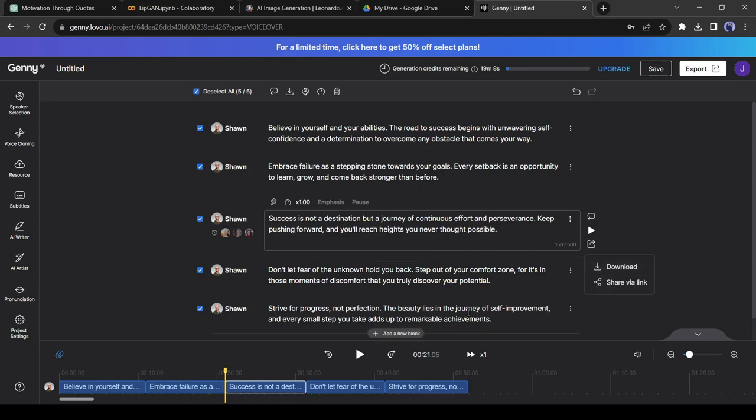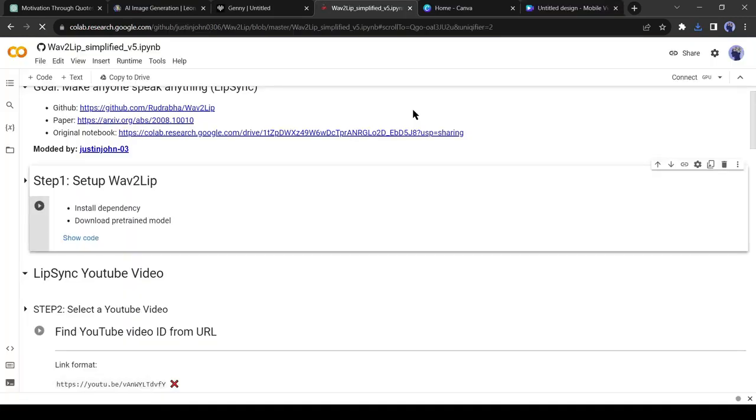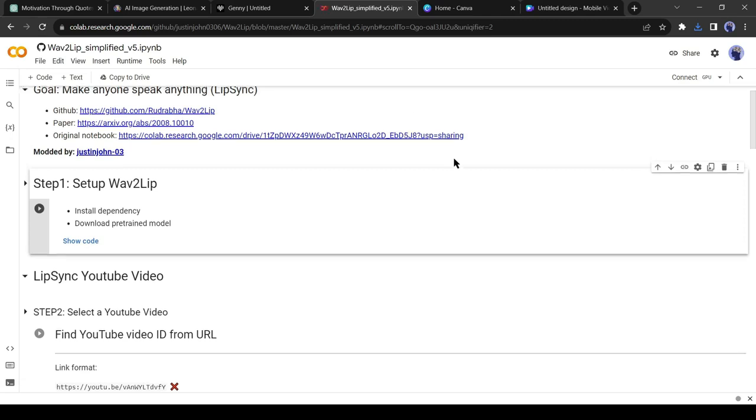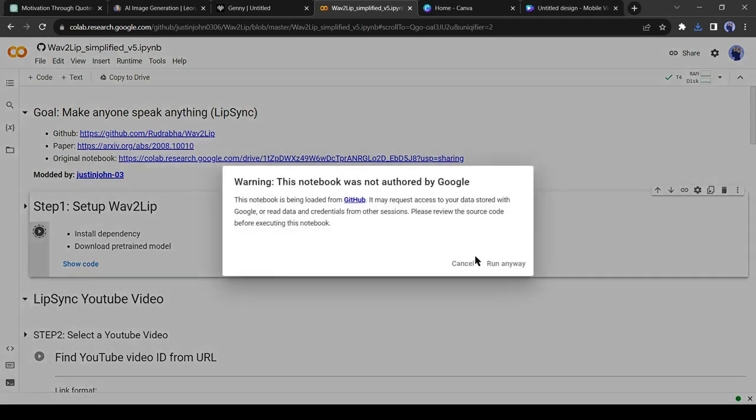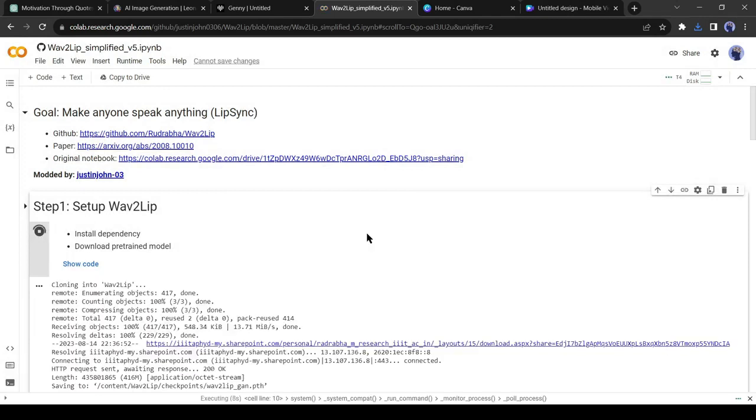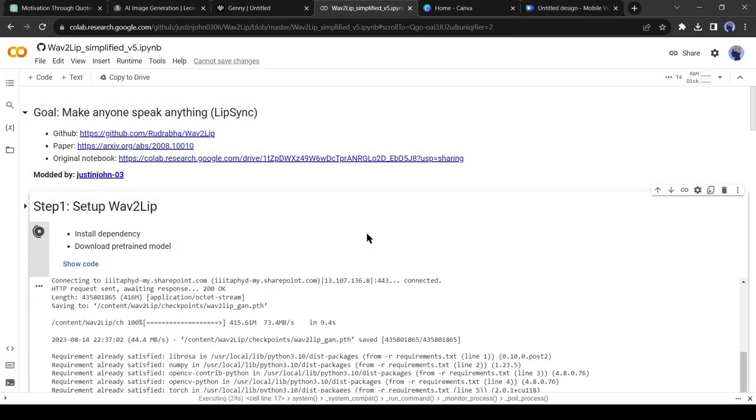Now it's time for giving life to our avatar. For doing this, I will use a free AI tool, Wave Tulip. I will put all the tools links in the description. I will run this tool in Google Colab. After coming to Google Colab Notebook, click on Connect button to start your runtime. After establishing the connection, click on the Step 1 Set up Wave Tulip Run button. It will take around 1 minute for processing.